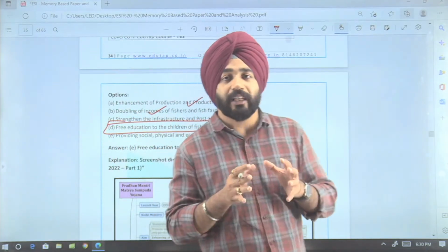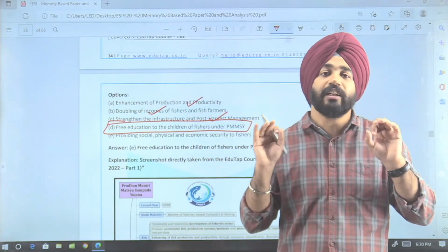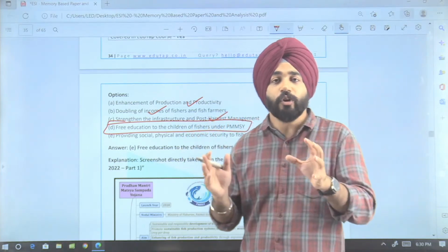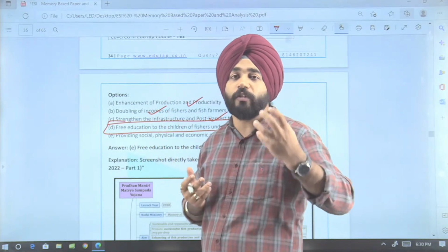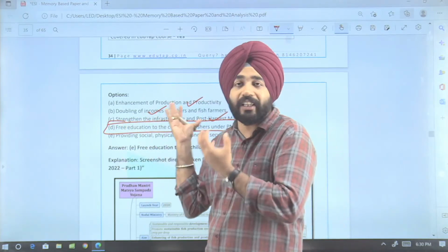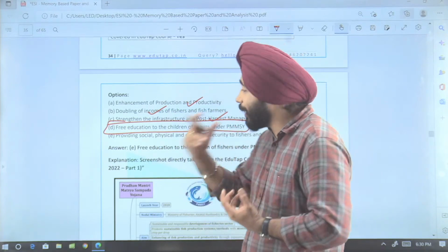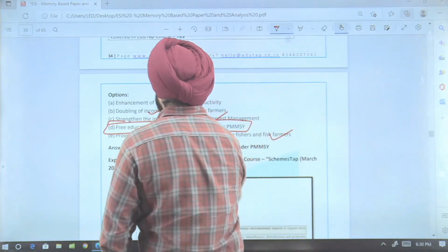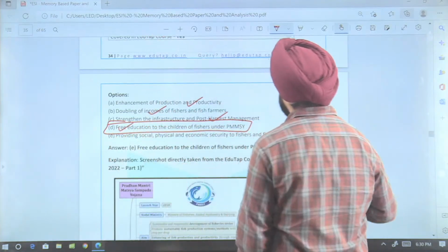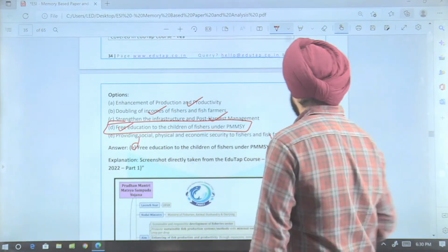Now remember something, if you have just a basic idea of Matsya Sampada Yojana, we know this thing. The Matsya Sampada Yojana is basically about fisheries production. Nothing has been said about free education being provided here. So based on that, option number D here is incorrect. ठीक है, तो ऑप्शन नंबर डी जो है वो आपकी इनकरेक्ट है.